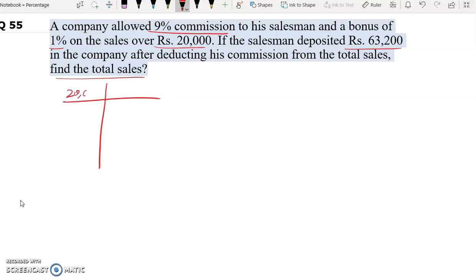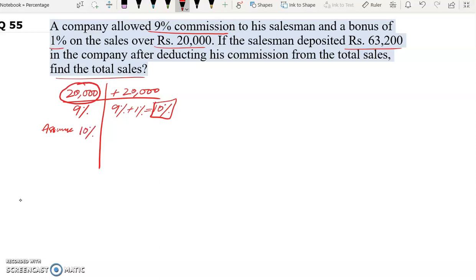So till 20,000 rupees, the salesman receives 9% commission, and above rupees 20,000 he receives 1% bonus. So 9% commission plus 1% bonus is equal to 10% commission. Now we will assume that the salesman receives 10% commission till 20,000 sales.